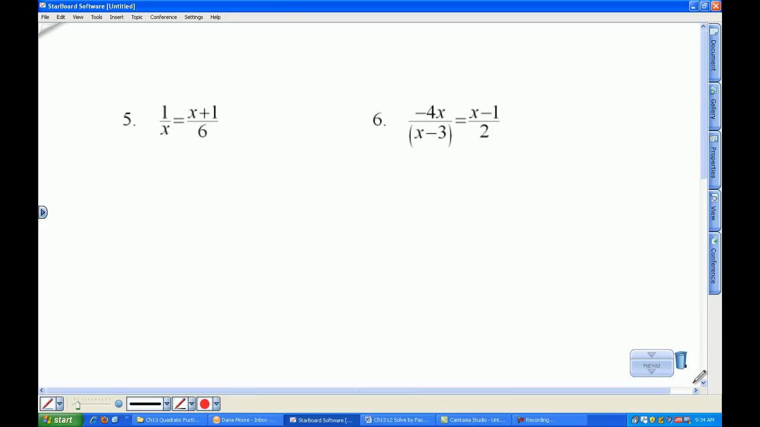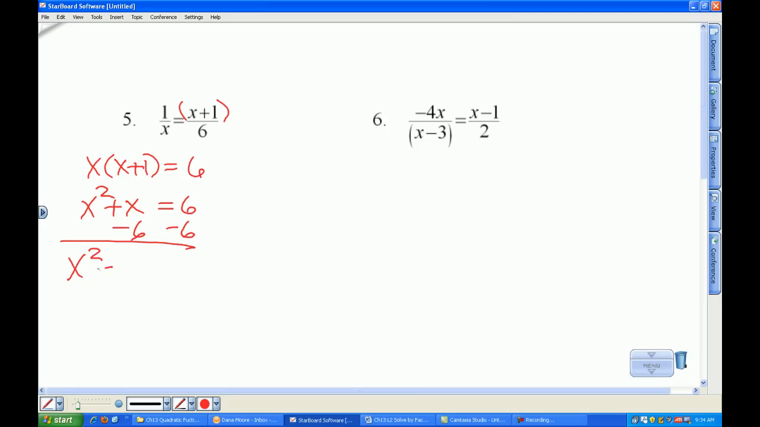We have a proportion, and what you were told to do when solving proportions is put parentheses around the binomial. This becomes x times x plus 1. Because there's parentheses there, you can see that you have to distribute. So we get x squared plus x equals 6. I'm going to subtract 6 from both sides. X squared plus x minus 6 equals 0.